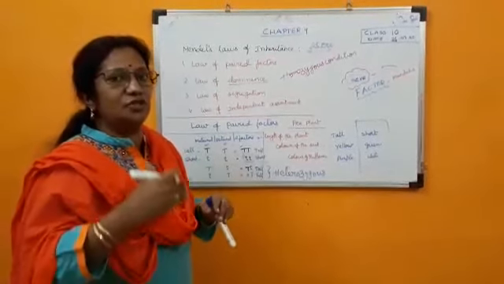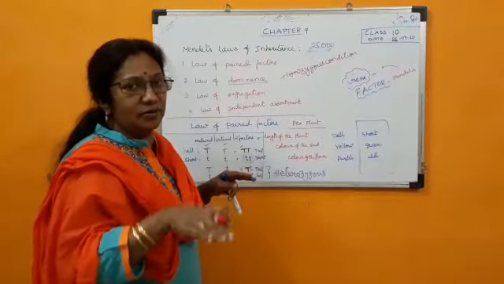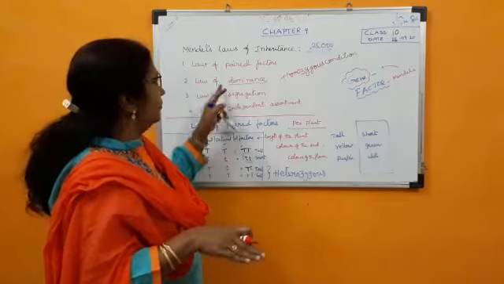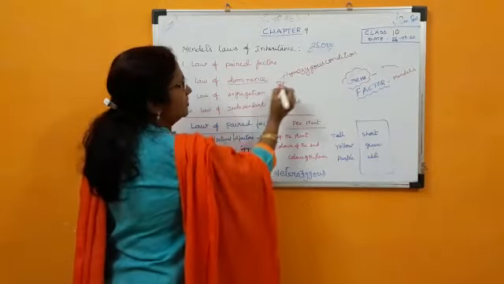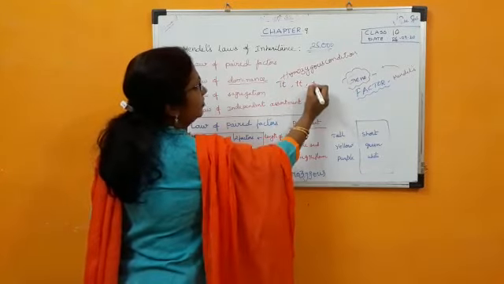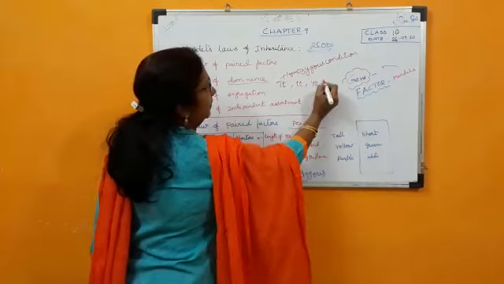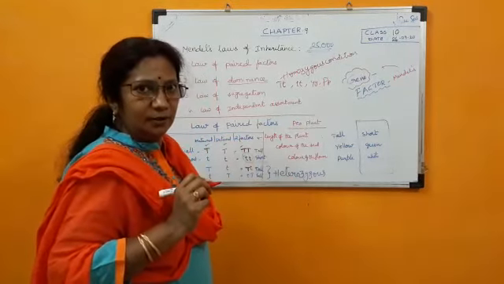The one which dominates is called the dominant trait, and the submissive one is called the recessive trait. This is what we call the law of dominance, for example capital T small t, capital Y small y, capital P small p. Is it clear? Thank you.